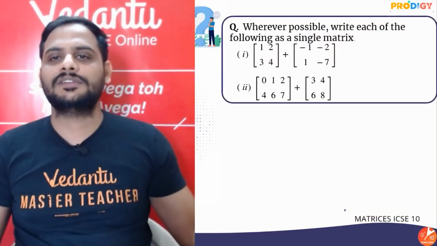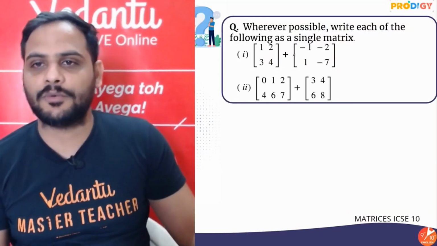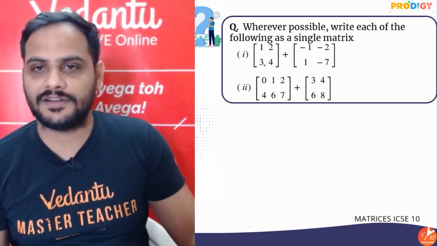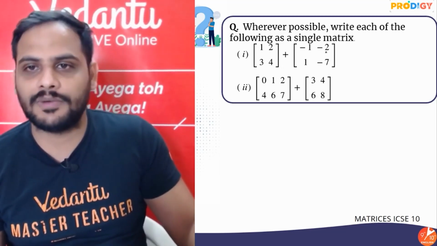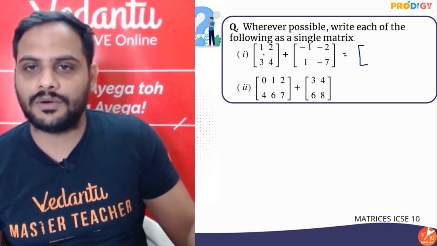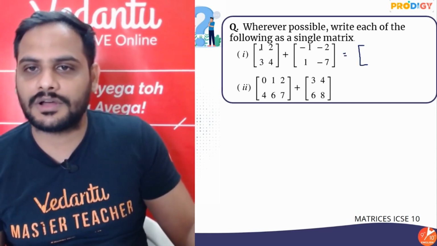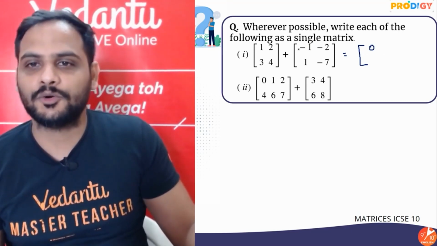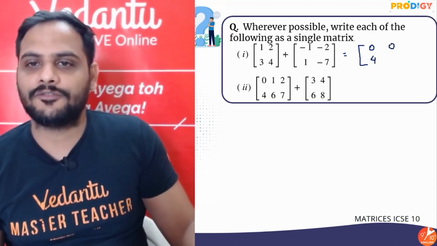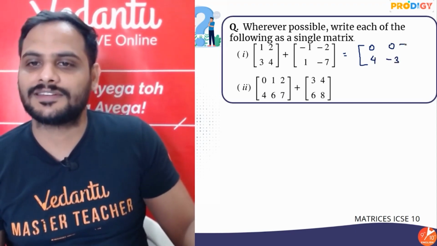Now see, first question: write, wherever possible, each of the following as a single matrix. So in the first case, I can see both matrices are of the same order, 2 by 2. So addition is allowed. Adding corresponding elements: 1 plus minus 1 is 0, 2 plus minus 2 is again 0, 3 plus 1 is 4, and 4 plus minus 7 is minus 3.